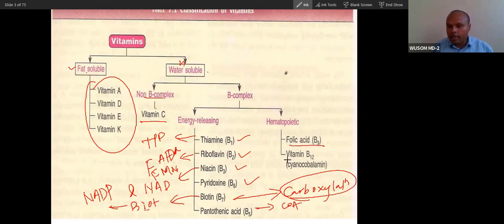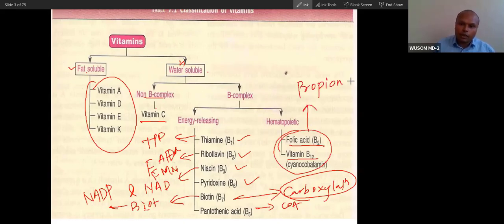Folic acid and vitamin B12 are both related to the methionine synthesis pathway.